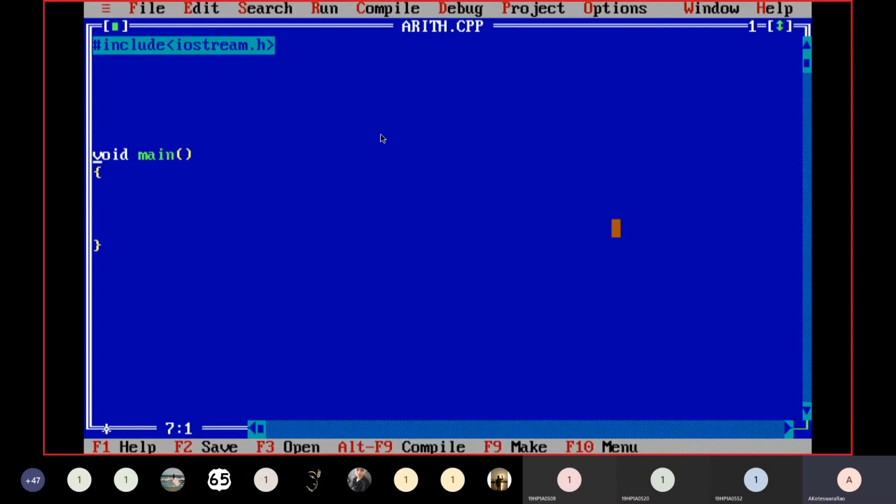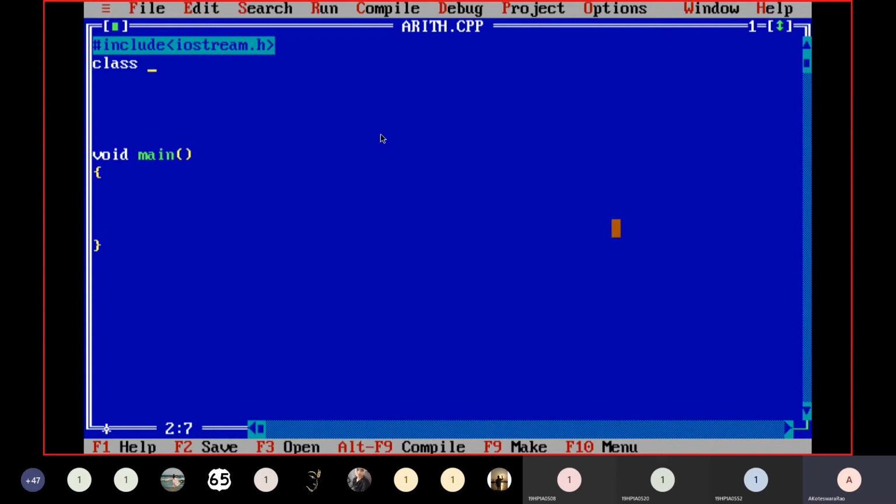So next I want to include the class. Here the class implementation always starts with the keyword class. Please remember that all these are lowercase letters. Don't use uppercase letters. C++ is a case sensitive language, so use lowercase letters.